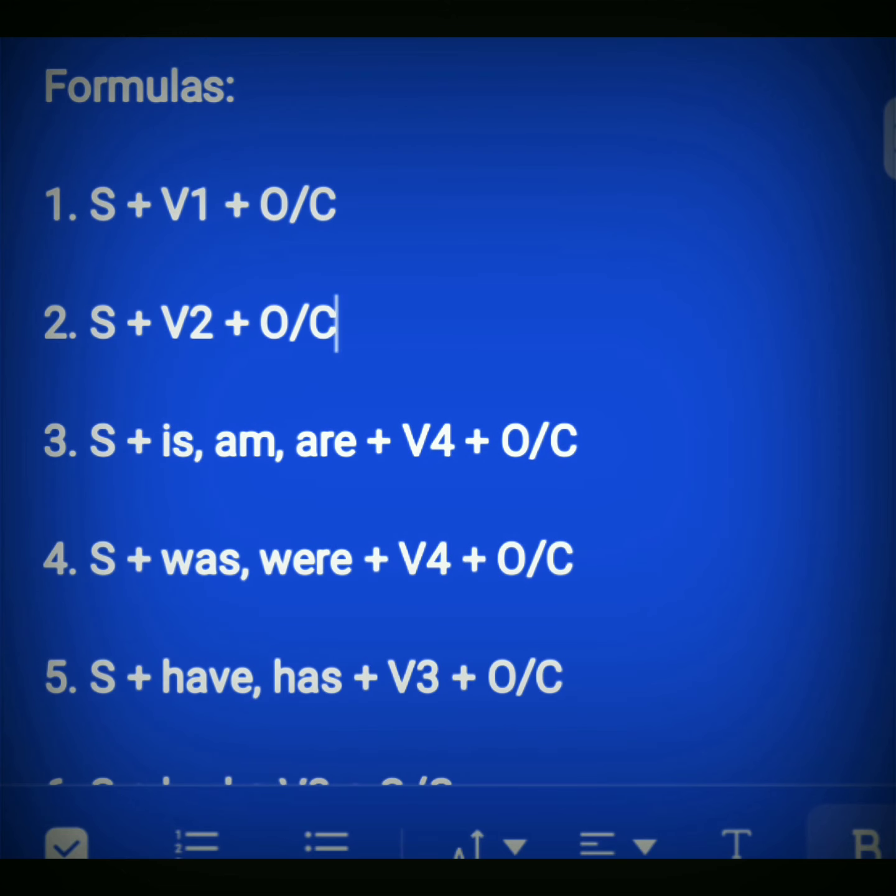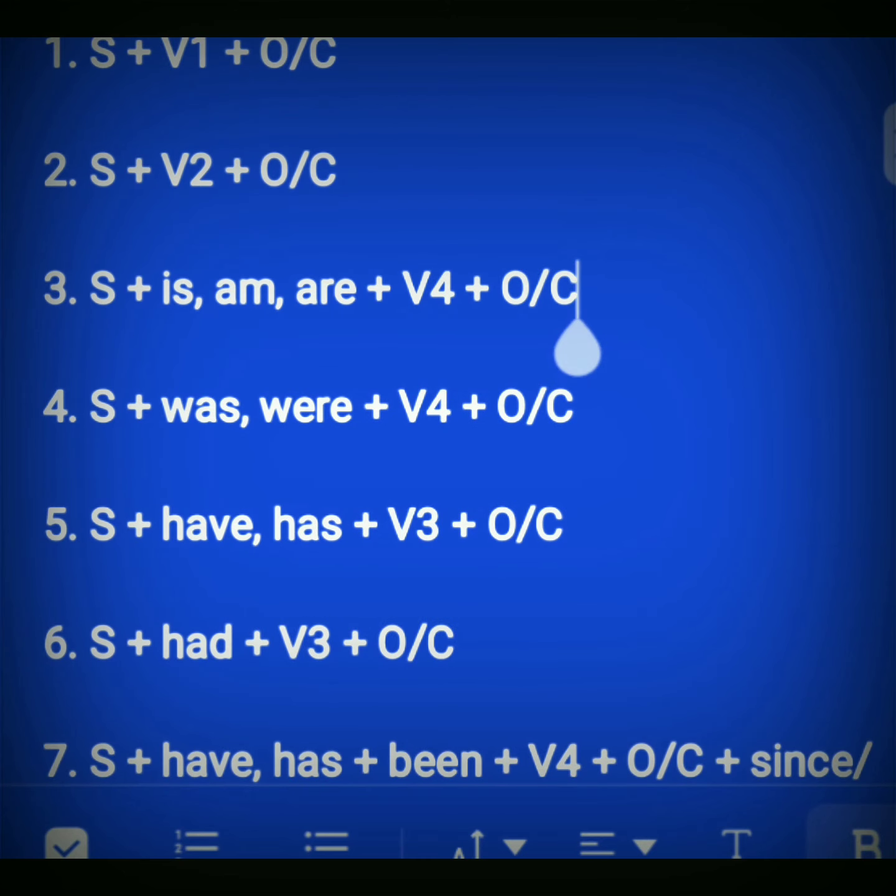Now see the difference here. Here only the first form of the verb and here the second form of the verb. There's no other difference. Only this is the slight difference: first form and second form. So in the third one, that is present continuous tense, we have used is, am, are, and in the fourth one, that is past continuous tense, we have used was and were and verb as helping verbs. There is only the difference of the helping verbs. There's no other difference. That's why they are easy to understand.